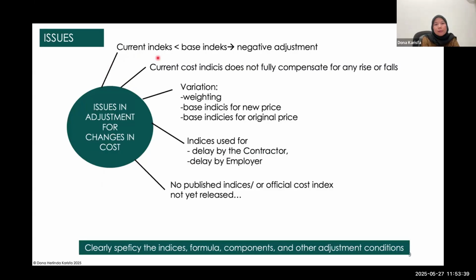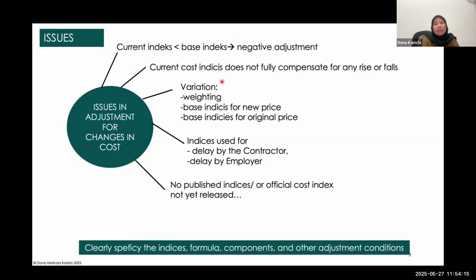First, about the current index. This is from the contractor side. What happens if the current index is much lower than the base index? It means that there is a negative adjustment. Of course, the contractor doesn't want a negative price adjustment. So the question is whether the employer can make a deduction, although let's say the contractor does not apply for the price adjustment, the employer is still entitled to reduce the contract price during the negative adjustment.